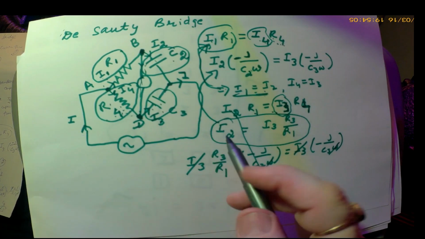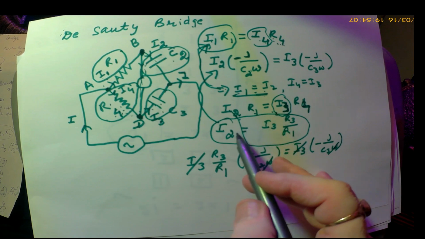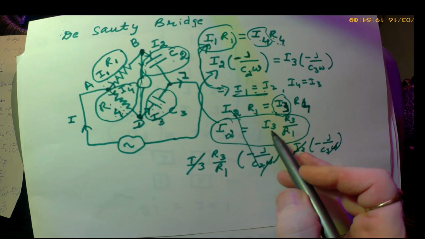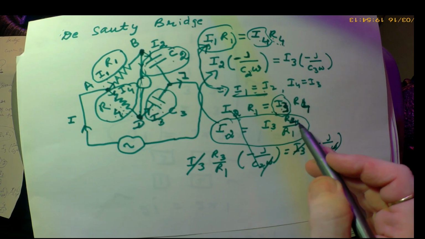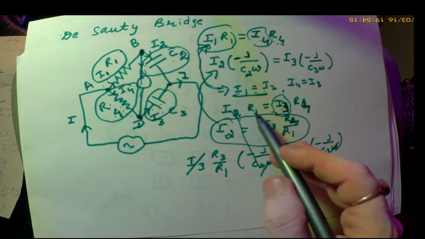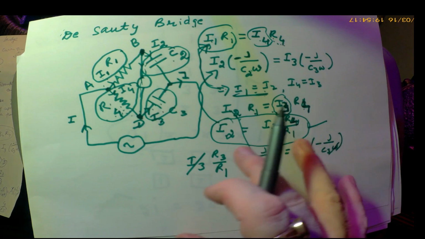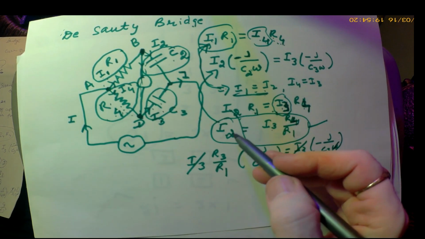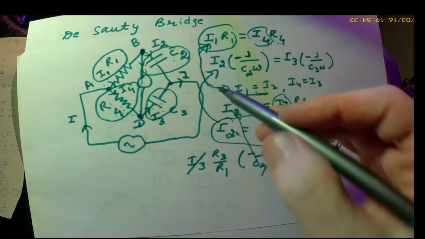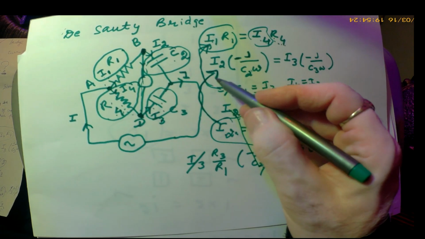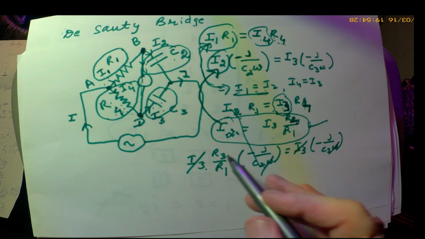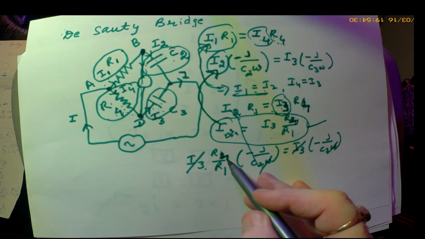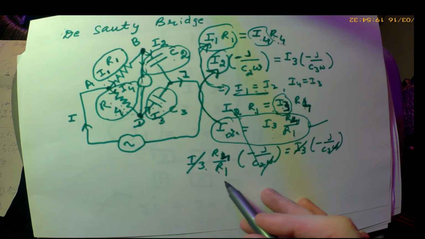You find I2 from this expression. I2 becomes I3 R4 upon R1. Okay. Now substituting this I2 here, it becomes I3 R4 upon R1.